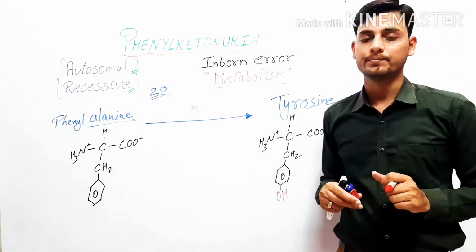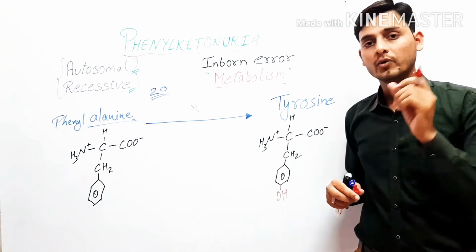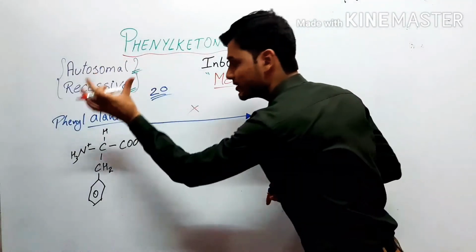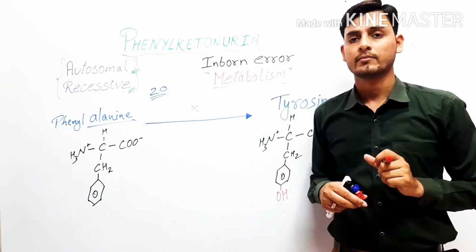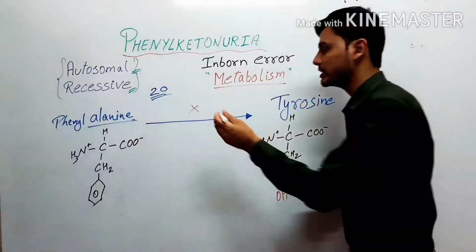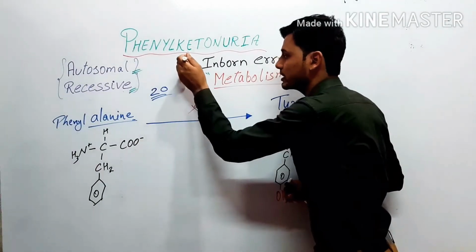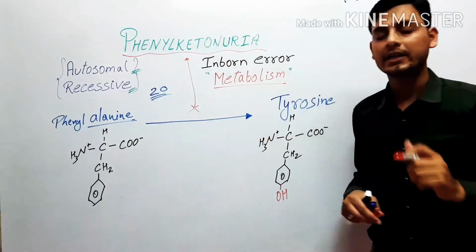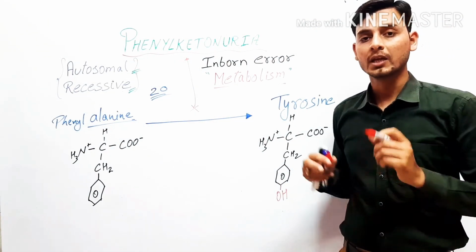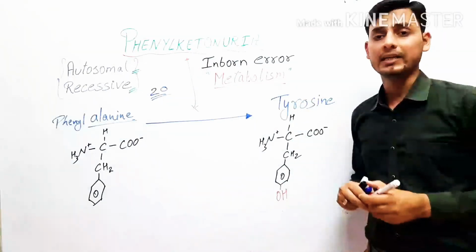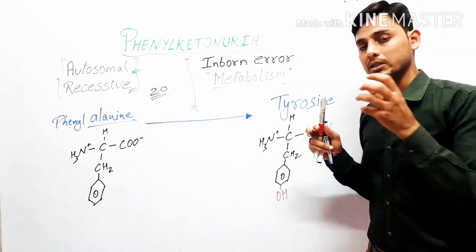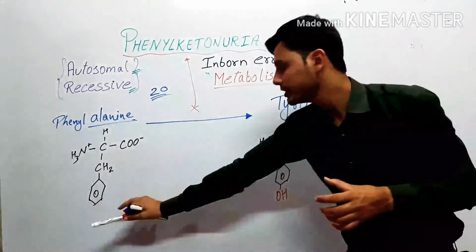The enzyme which is required to convert this phenylalanine into tyrosine is absent. So the disorder which occurs because of the absence of this enzyme is phenylketonuria. Now with this we can easily memorize the name of that enzyme. Because of that purpose only we go through the structure.